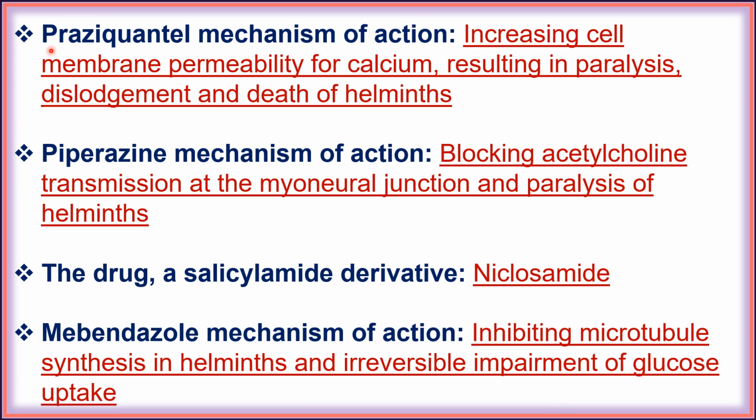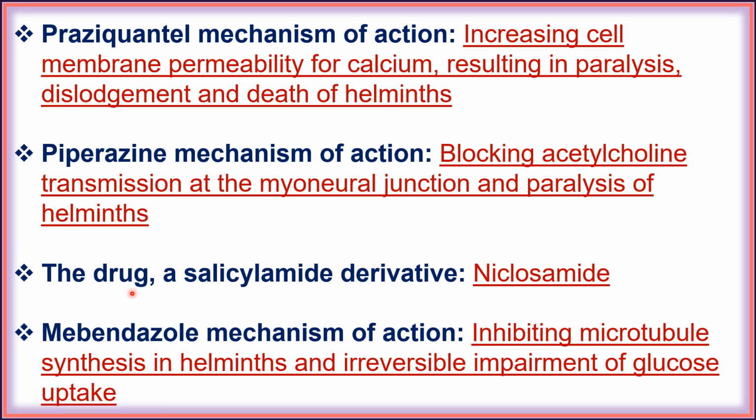Next, praziquantel's mechanism of action is increasing cell membrane permeability for calcium, resulting in paralysis, dislodgement and death of helminths. Next, piperazine's mechanism of action is blocking acetylcholine transmission at the myoneural junction and paralysis of helminths.